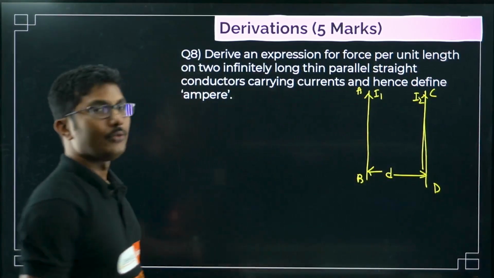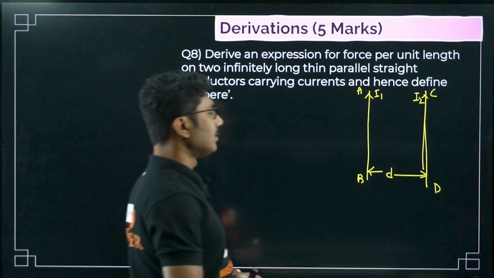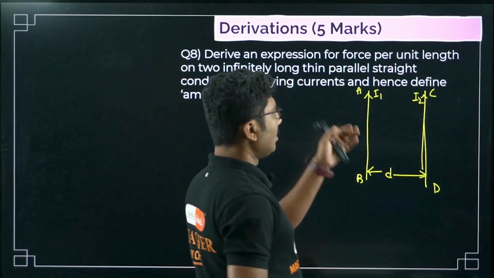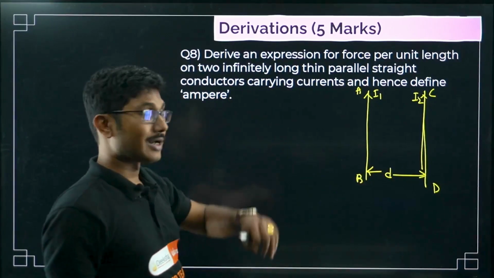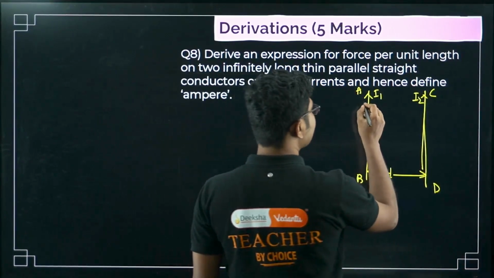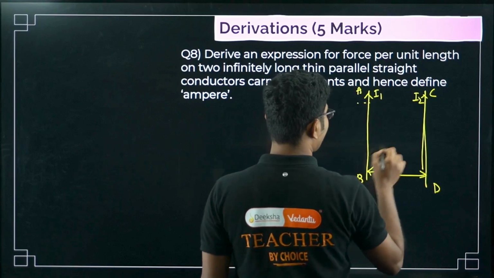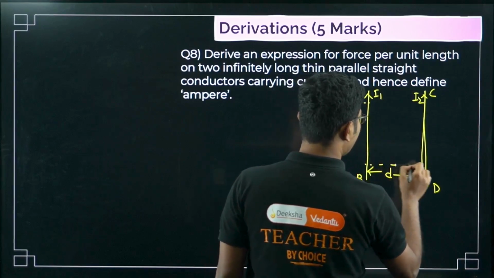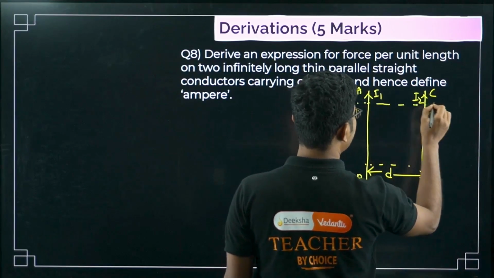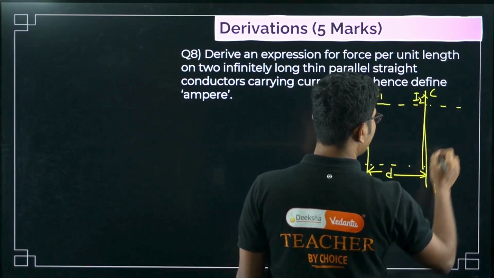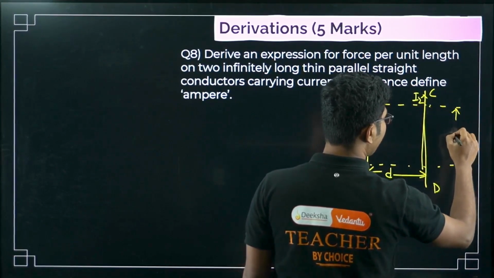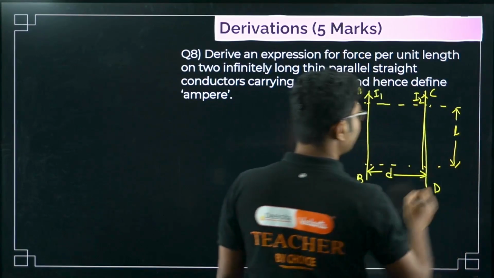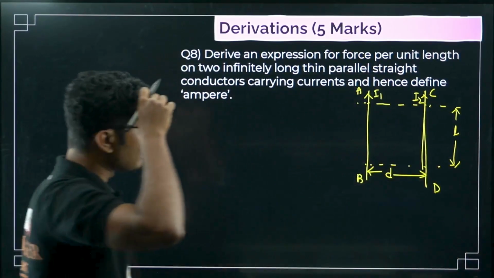Now we have to find the force per unit length due to one on another. So first we have to consider a given length, say L. This is very, very important. The length is not given. Force per unit length you have to calculate. That means final result has to be divided by this value L. This is very, very important. So this is L. Just consider this portion L.